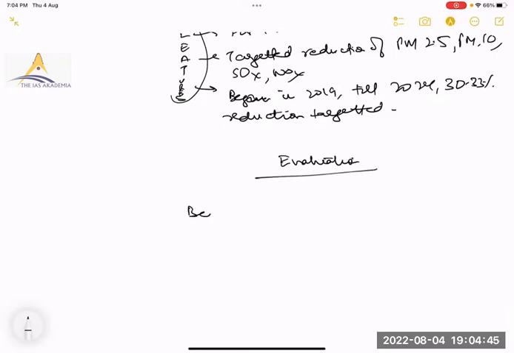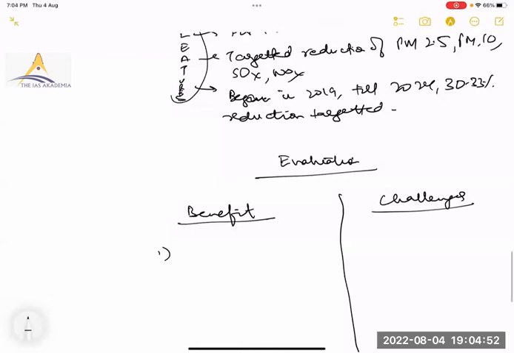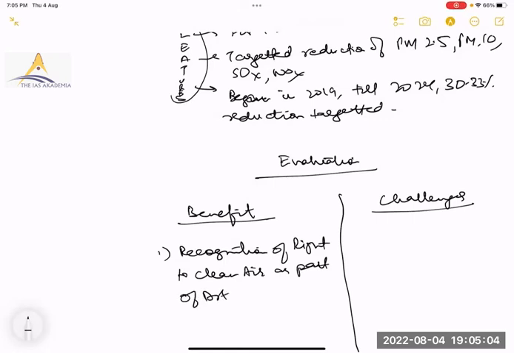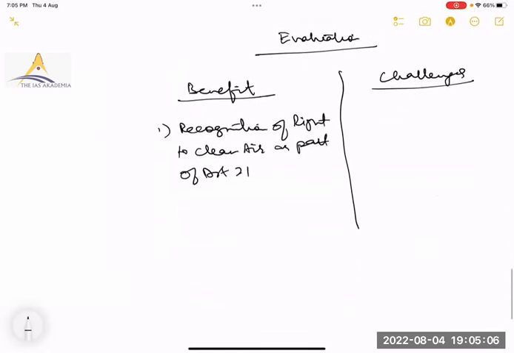What are the benefits and the challenges? First benefit is recognition of the right to clean air as part of Article 21. Yes, fulfillment of the right to clean air as part of Article 21. Then, the first time-bound air quality improvement program.